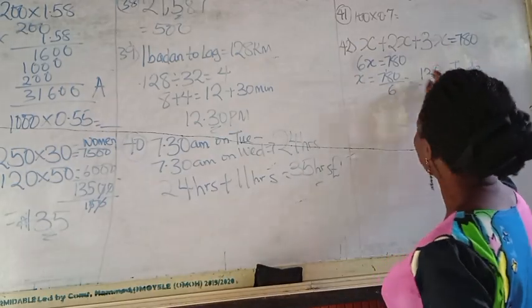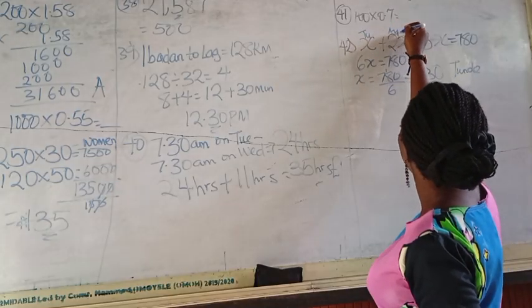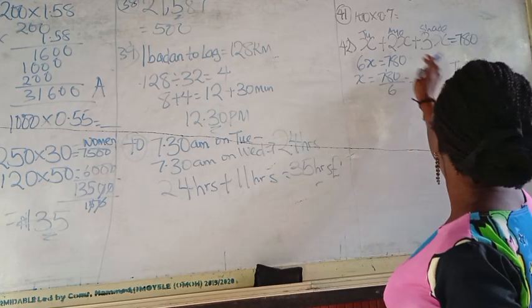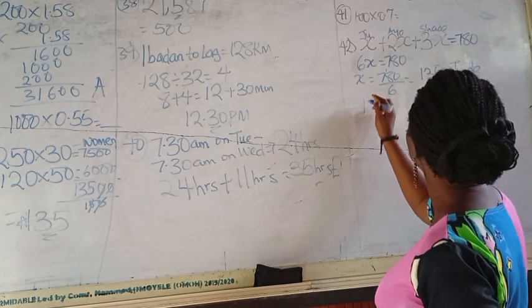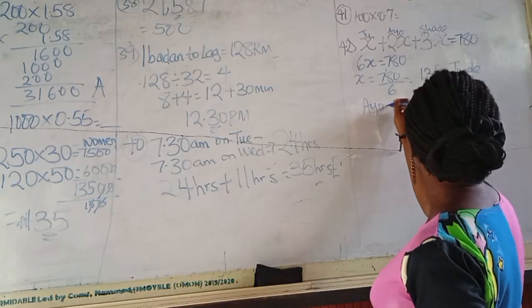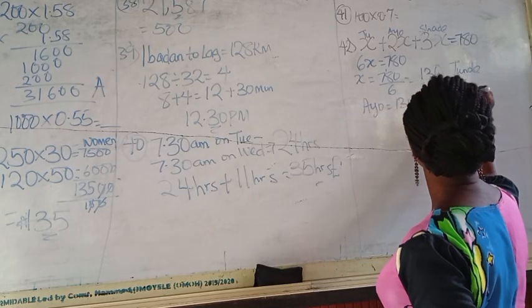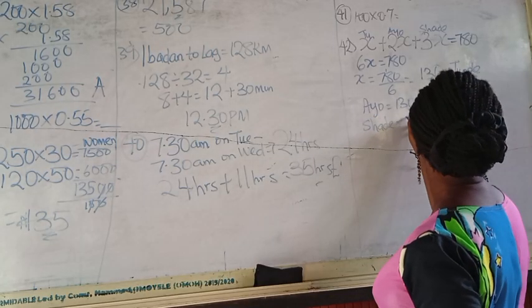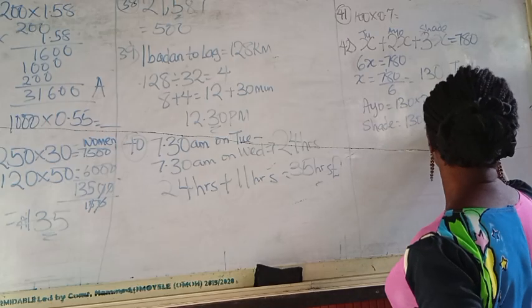This is Tunde, this is Ayo, and this is Shade. We are told that Ayo got double of what Tunde got. So for Ayo, it will be 130 times 2, which is equal to 260. And for Shade that got 3 times of it, it's going to be 130 times 3. 3 multiplied by 0 is 0.